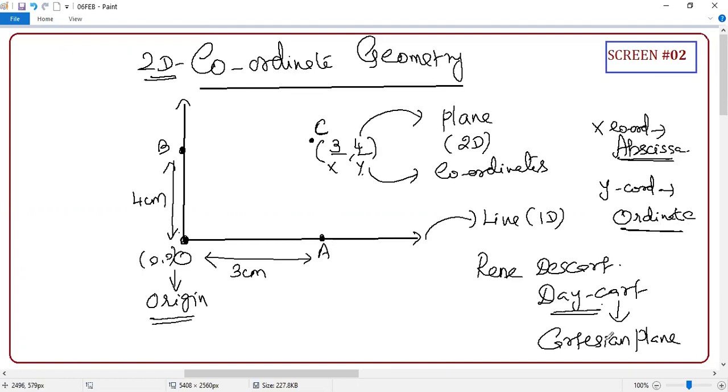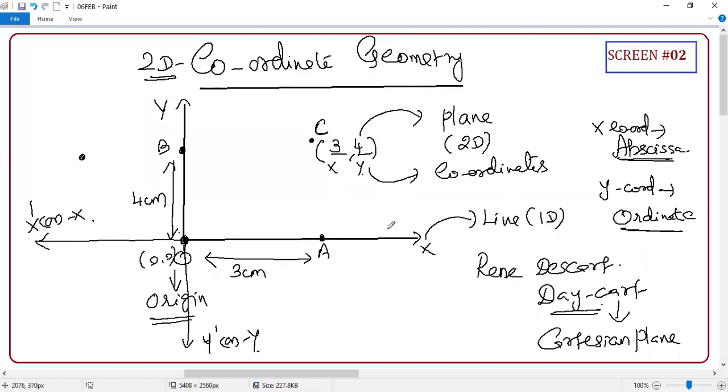Even though it's a crash course, I'm taking it from the very beginning, so anyone can understand even the basics. Not only this chapter, all the chapters I'm going to do like this. So please remember, this is called as x coordinate, this is called as y coordinate. Now if some point is here, the x axis extended this side also is called as x dash or negative x. The y axis extended like this is called as y dash or negative y. Clear or not? And this gives 4 different quadrants.